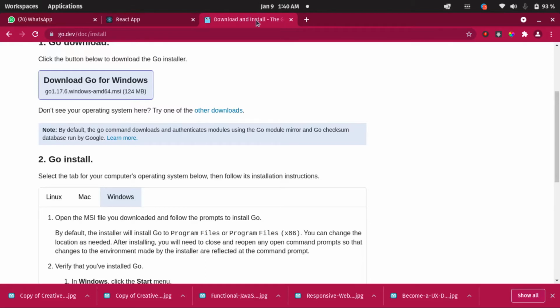All right, so the next thing we have to do now is run go mod init. If you are coming from Node.js, from JavaScript, go mod init is just when you want to initiate your package.json. So that is going to be the first file. Every one of the packages we are going to be using in our application is going to be inside that file. So let me show you guys how to go about that.